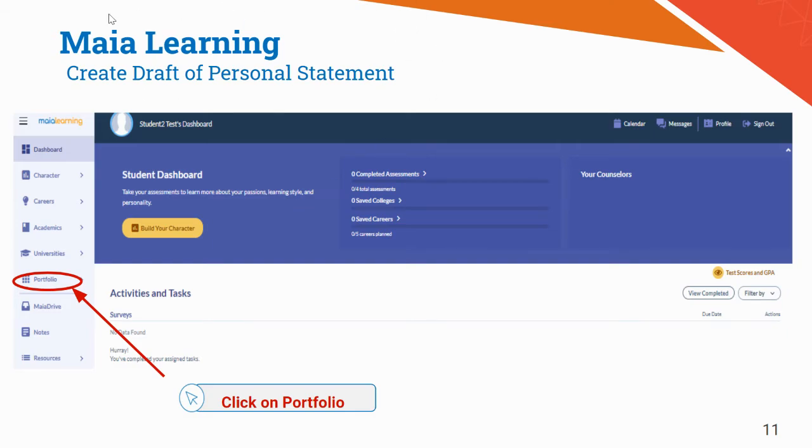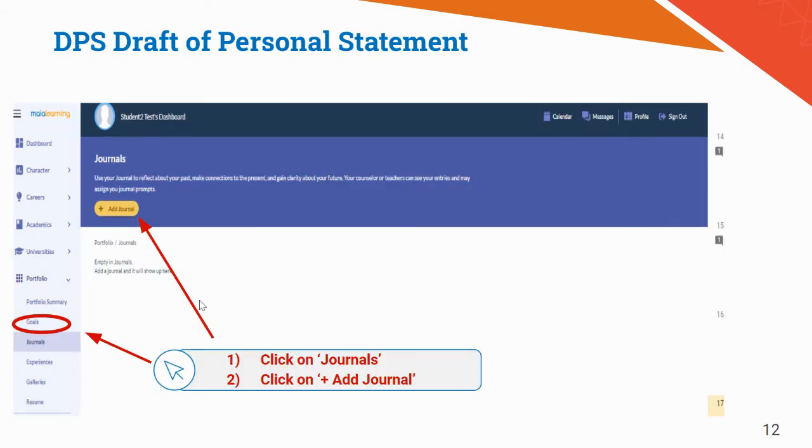Once you're in the app called Maya, we just call it Maya. It's Maya Learning. This is something you're going to be using more and more, and especially in your senior year, you're going to be in this a lot, because this is where you're going to put all of your college information. This is where you're going to request letters of recommendation next year. All right, so once you're in Maya, look down this menu tab on the left and click on Portfolio. Once you're in that, click on Journals and then Add Journal. I apologize, it's a little bit confusing.